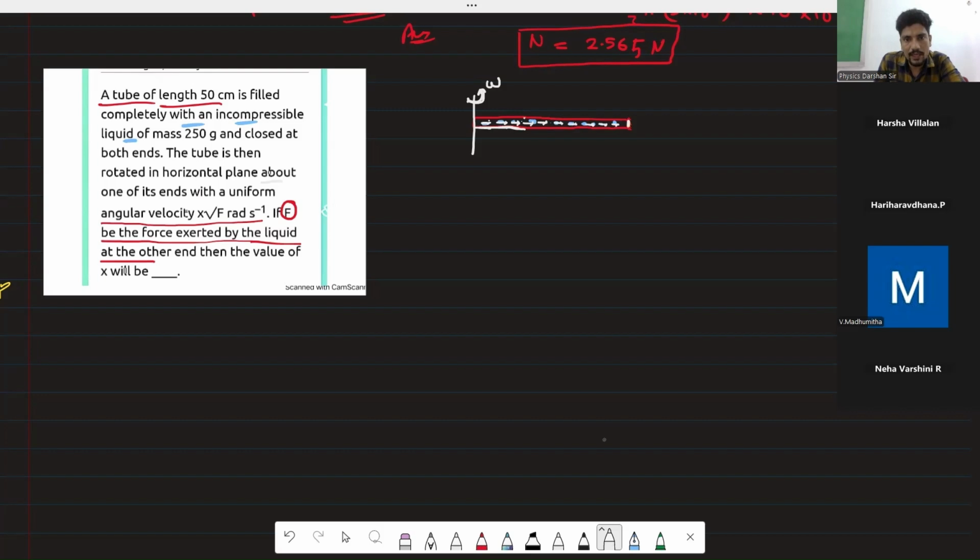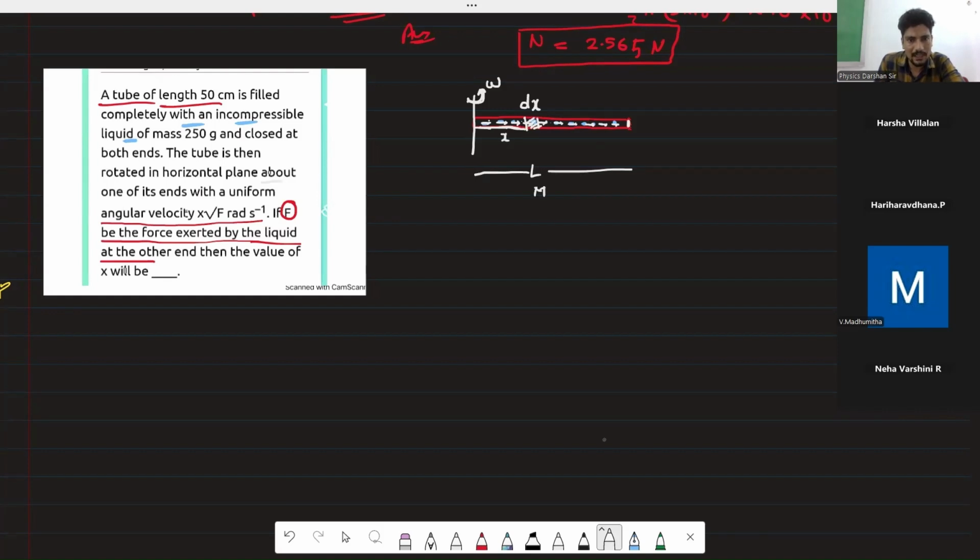So you go at x distance first. You cut dx because every part will exert a different force. You take the total length as L and total mass as M.